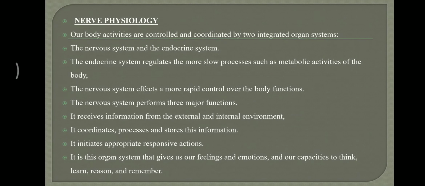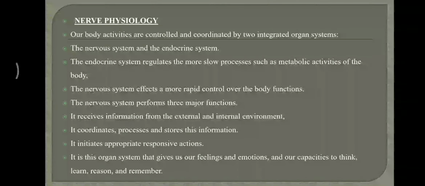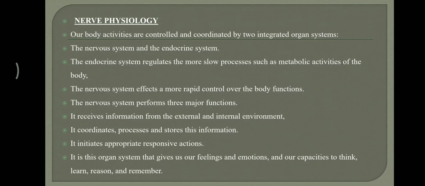But the nervous system is entirely different from the endocrine system. The nervous system exerts a more rapid control over the body functions. So it is very fast compared to the endocrine system. The endocrine system is a slow process, but the nervous system is very fast, more rapid.